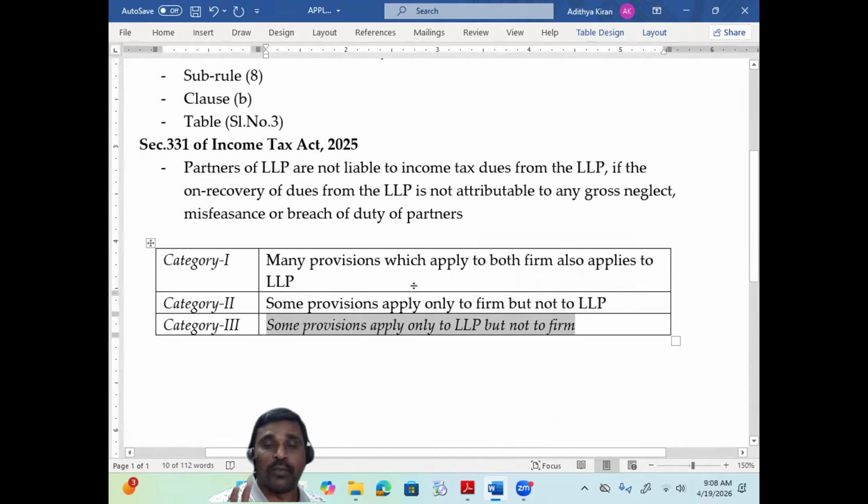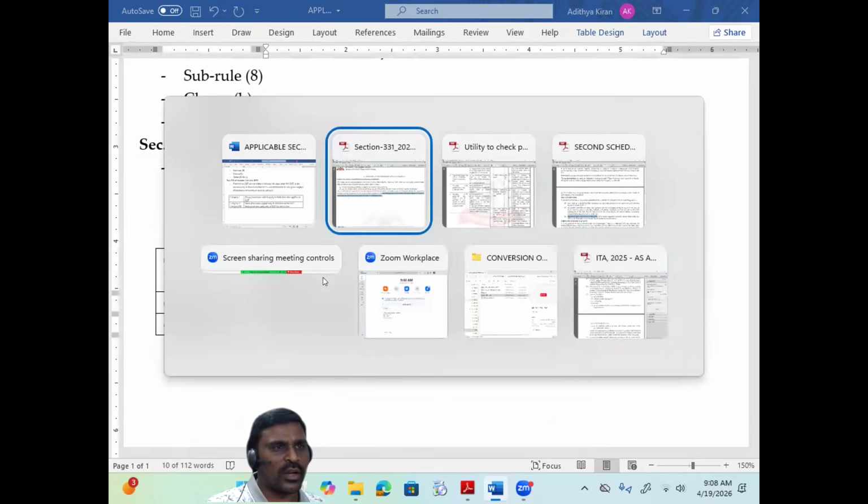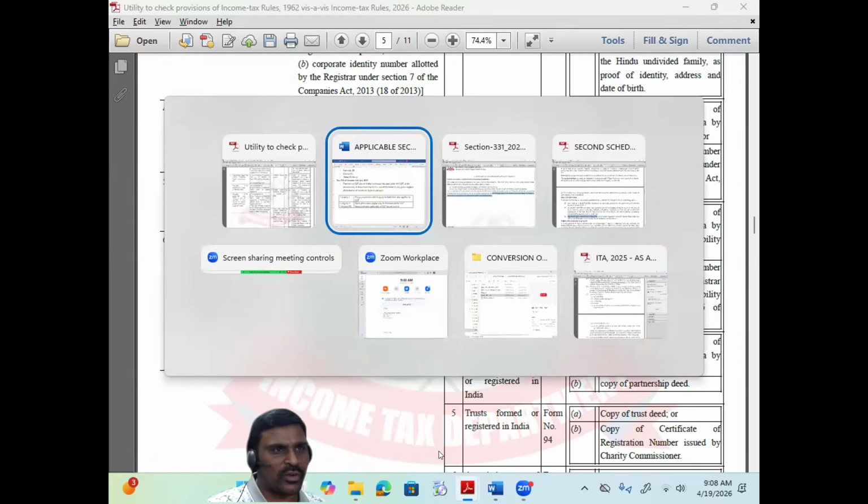So just because many provisions are applicable to both firm and LLP, it is not correct to equate firm with LLP and say that the same entity is continuing and a new PAN is not required. That argument may not hold in my opinion. Okay, if you look at the provisions of the Income Tax Act 2025.